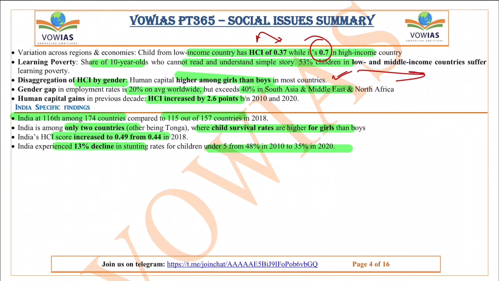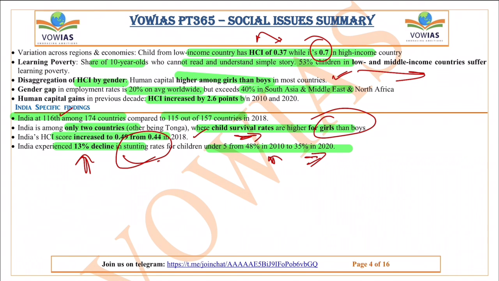And India specific findings, if you see, India is 116th among 174 countries, and India is among the 2 countries, the other being Tonga, where the child survival rates are higher for girls than boys, because boys generally are facing this issue of malnutrition, stunting, wasting, etc. And the human capital index score increased to 0.49 from 0.44 in 2018, and India experienced a 30% decline in the stunting rates. So stunting rates for children under 5 years went from 48% in 2010 to 35% in 2020. So the stunting rates have decreased.